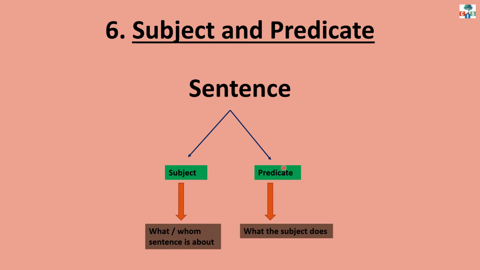Now let's see what is a predicate. A predicate is that part of a sentence that tells what the subject is doing or what the subject has done. It is called predicate. Let's clear this topic with few examples.